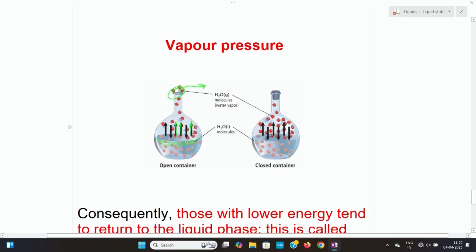After some time, the evaporated liquid will come into the liquid state also. That means once the liquid surface molecules become vaporized, they will try to come back to the liquid state. That means condensation happens.